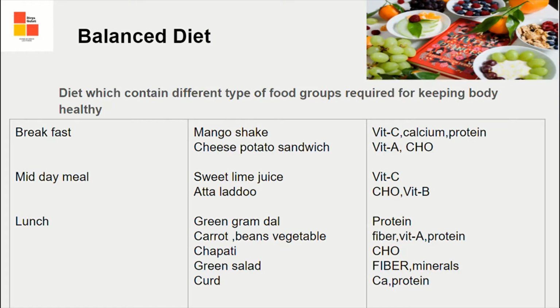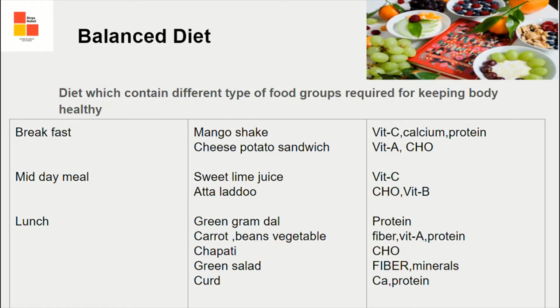Then we talk about midday meal. Midday meal consists of sweet lime juice, which will give vitamin C, so it is written in the third column. Atta laddu. Atta, or wheat, gives us carbohydrate and B complex.